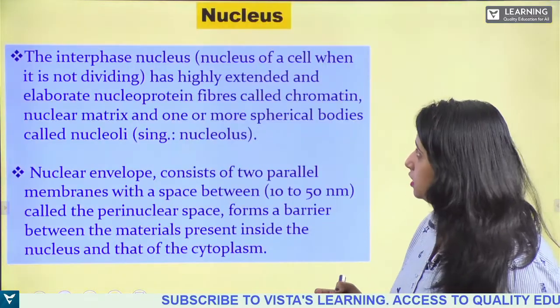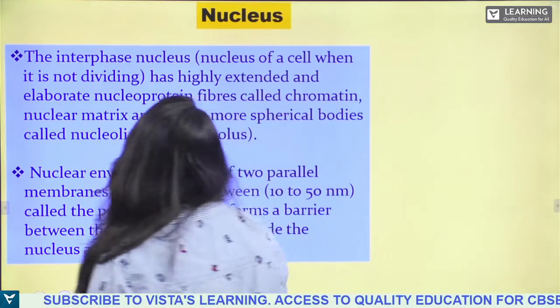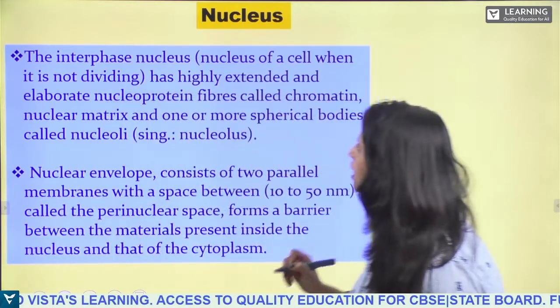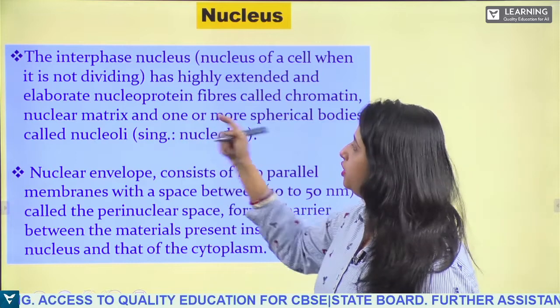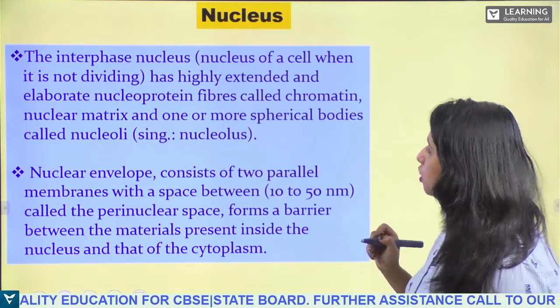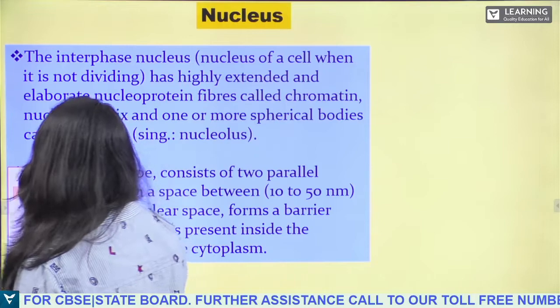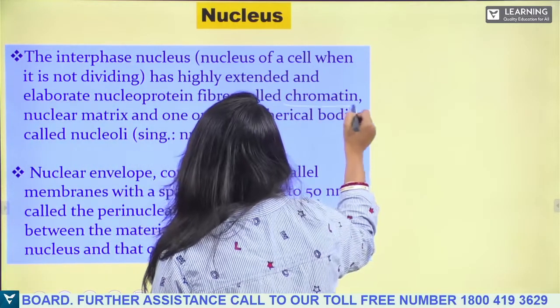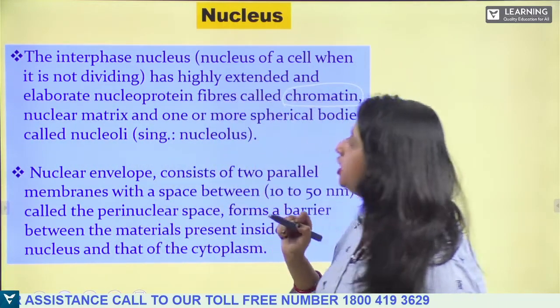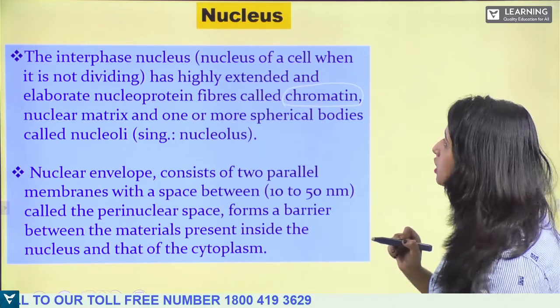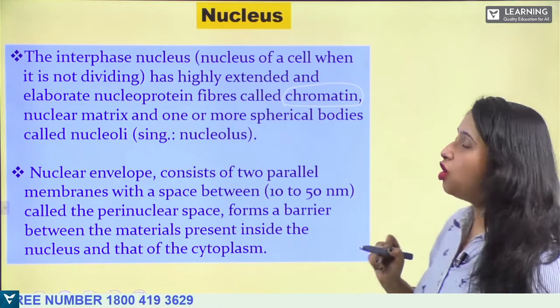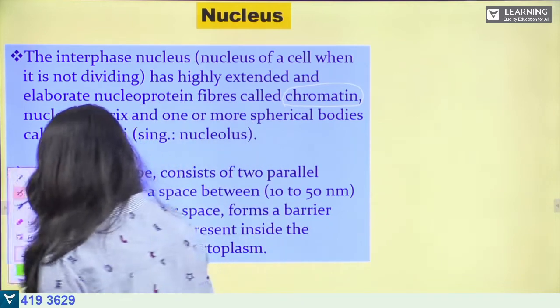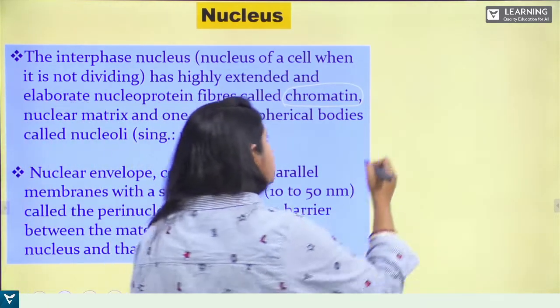Now let us study the interphase nucleus, which has highly extended and elaborate nucleoprotein fibers called chromatin. Now you understood which one is chromatin and which one is chromatid. The interphase nucleus is the nucleus of the cell when it is not dividing. What is this interphase nucleus?